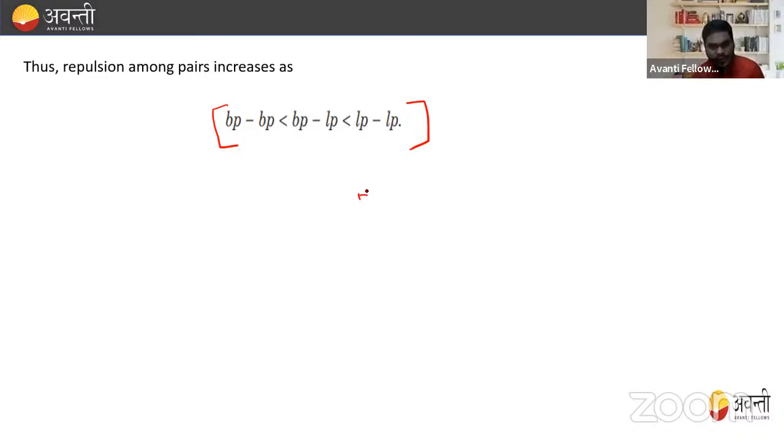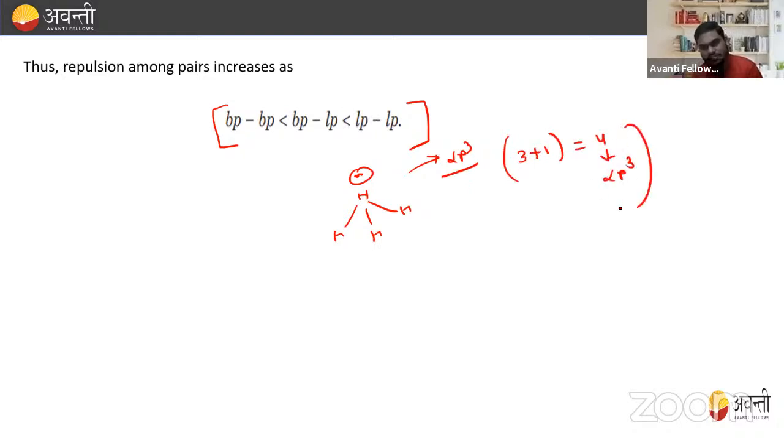In the case of ammonia, NH3, having a structure like this, it has sp3 hybridization. Because how do we calculate this, beta? There are 3 sigma bonds plus one lone pair. So we know that when the sum comes out to be 4, it is equal to sp3, right?